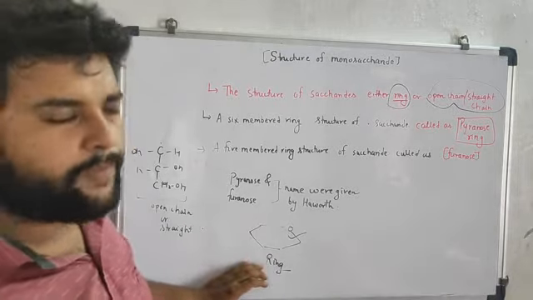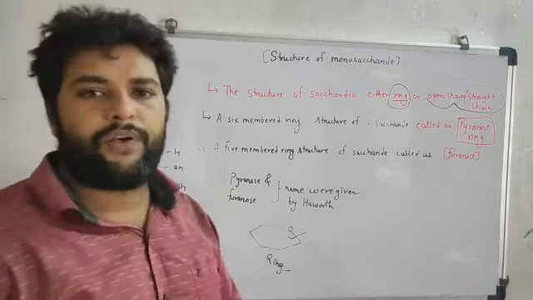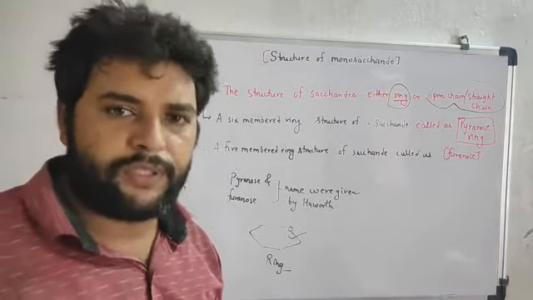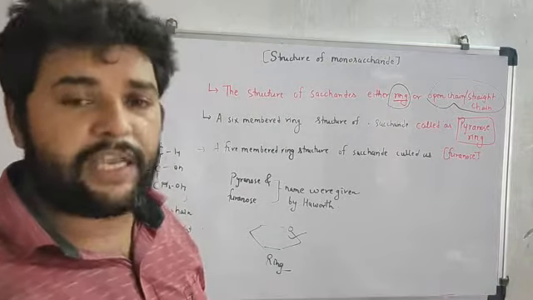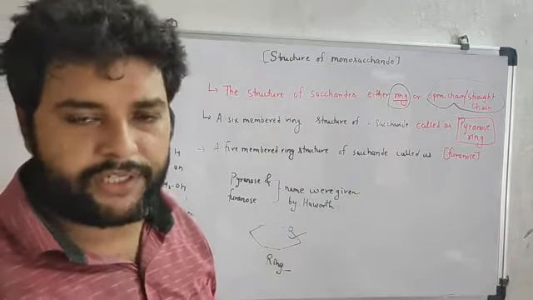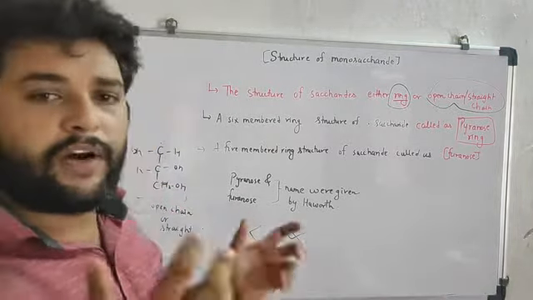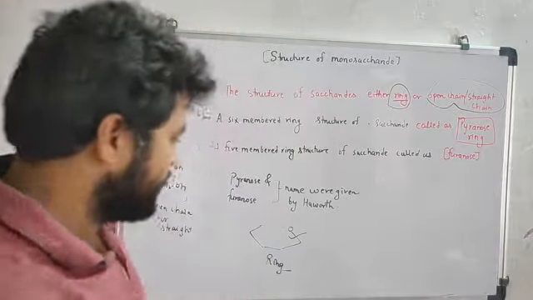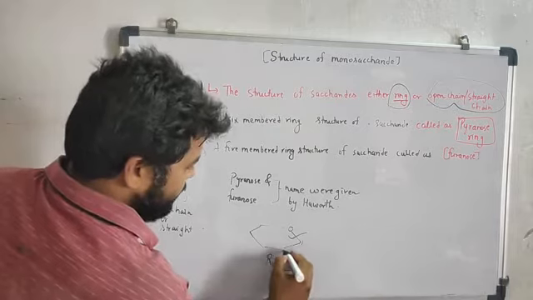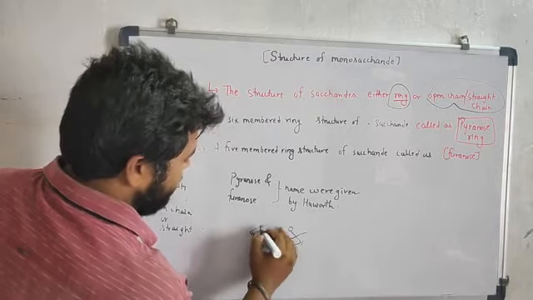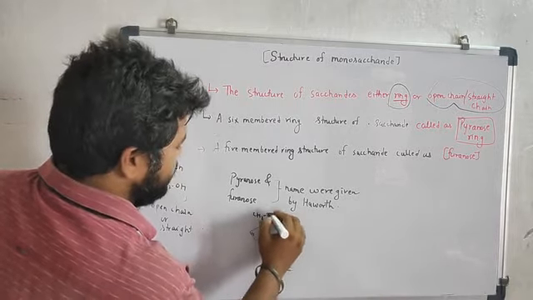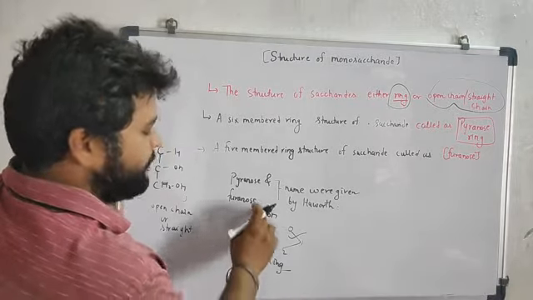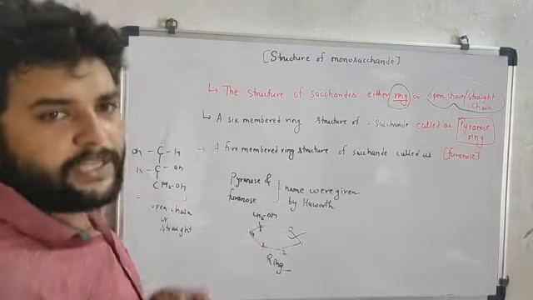Now suppose a ring is formed and it has 6 members in it. Suppose this is the first carbon, second carbon, third, fourth, fifth, and there will be another CH2OH. Then how many members are there? 1, 2, 3, 4, 5, 6. So it is a 6-membered ring.